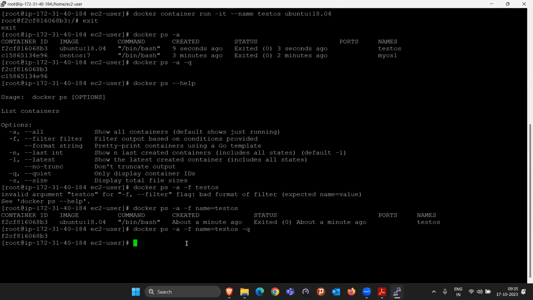Just one quick question, sir. If we remove any of these containers, can we recover them? No, it is something like this: you terminated the EC2 instance, so you cannot recover it back, right? Okay. So see, that's what I'm saying. Container is short-lived.